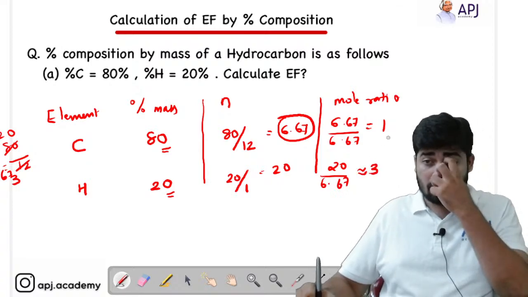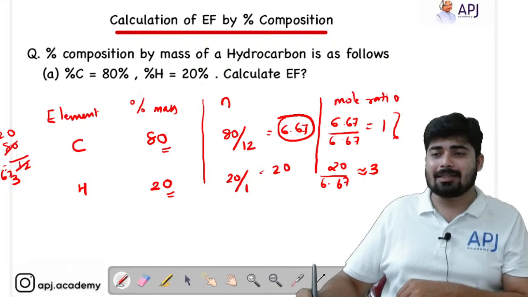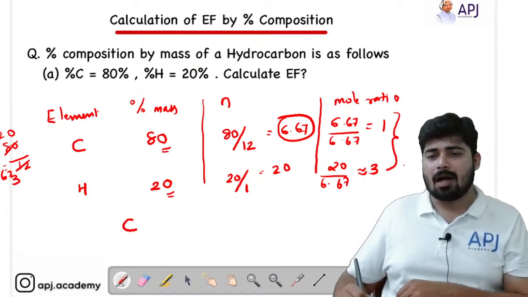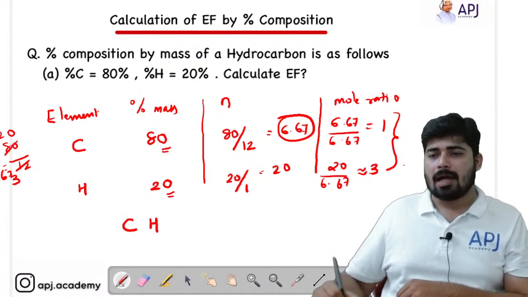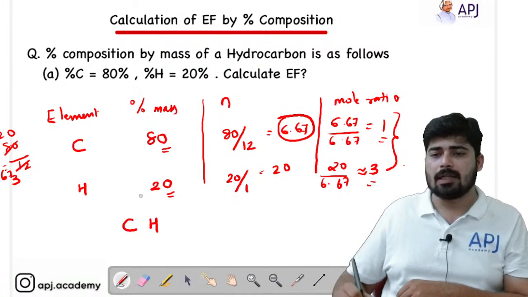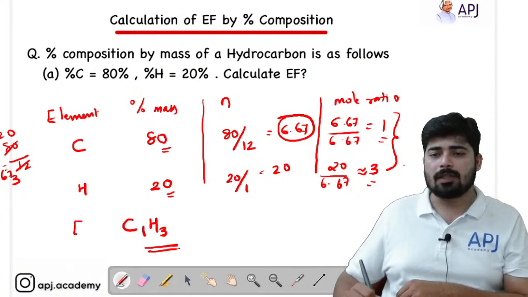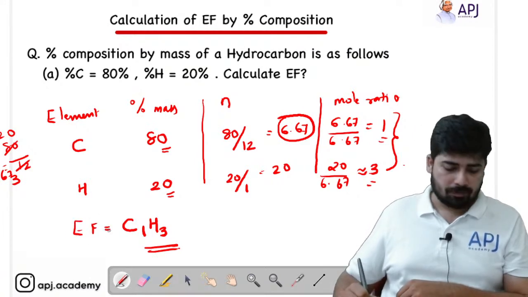So we got the mole ratio, and this is the simplest ratio that we require. We have two elements, carbon and hydrogen, the ratio of carbon is 1 and the ratio of hydrogen is 3, so we can write C1H3 as the empirical formula of the given compound.